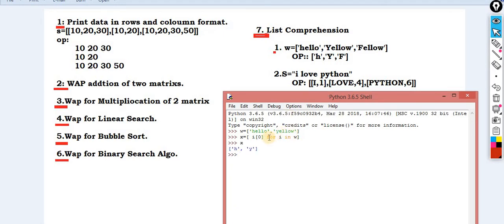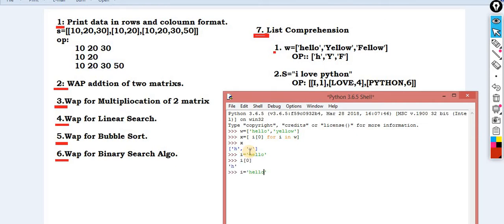So here what is happening, in the first iteration the I becomes hello, and I am just performing the concept of slicing. Okay, I of 0. That is the H of hello.